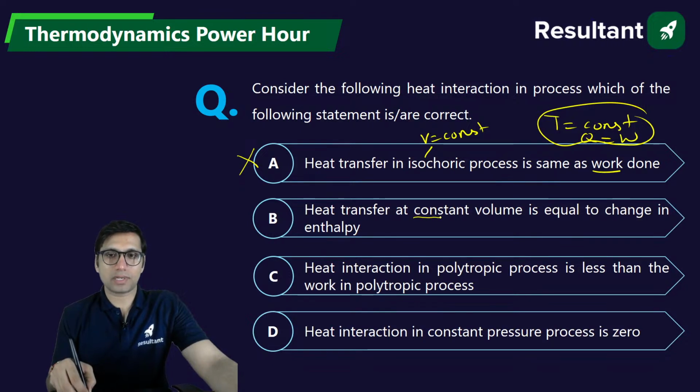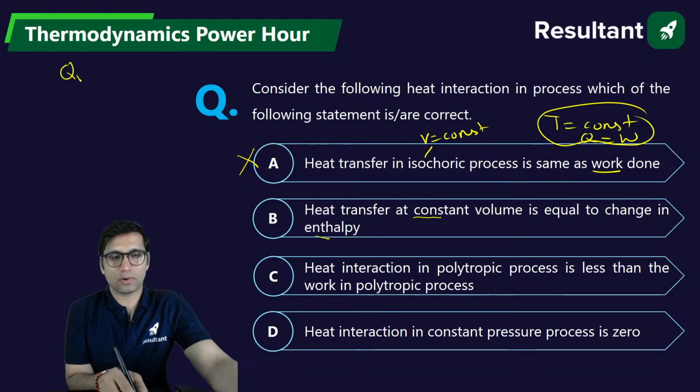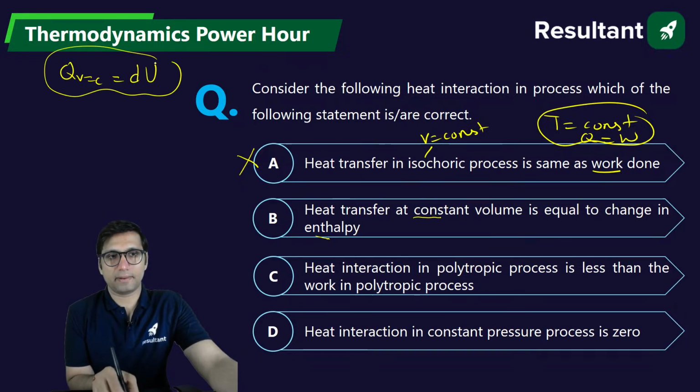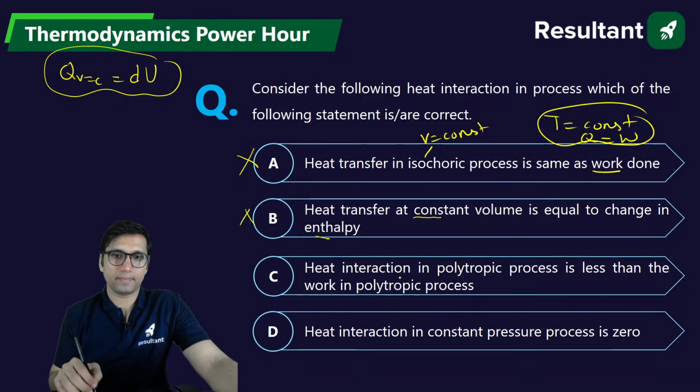Heat transfer at constant volume is equal to change in enthalpy, which is not correct. Heat transfer at constant volume is equal to change in internal energy, not enthalpy. So this is also not correct. Heat interaction in the polytropic process is less than the work.